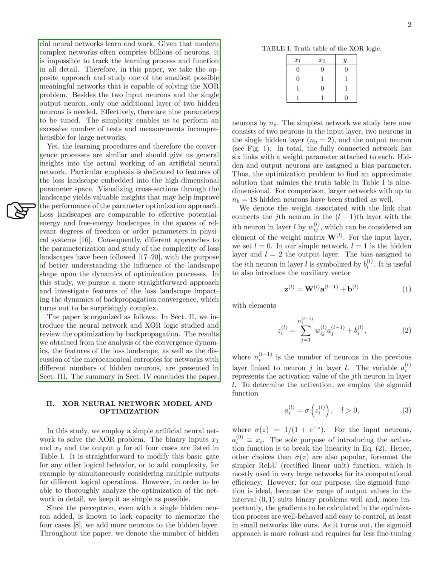Given the complexity of modern networks, we choose to study a small network capable of solving the XOR problem, consisting of 2 input neurons, 1 output neuron, and 2 hidden neurons, allowing us to conduct extensive tests. We focus on the loss landscape within the high-dimensional parameter space, visualizing its cross-sections to gain insights that could enhance optimization performance. We compare loss landscapes to potential energy landscapes in physical systems and investigate how their shape affects optimization dynamics. Our study aims to clarify the complexities of backpropagation convergence.